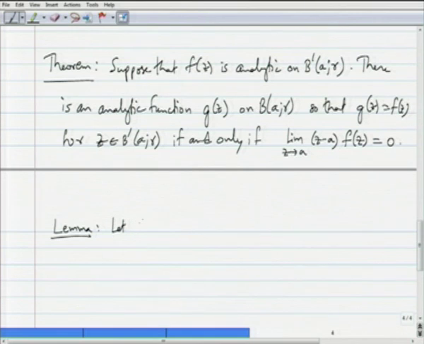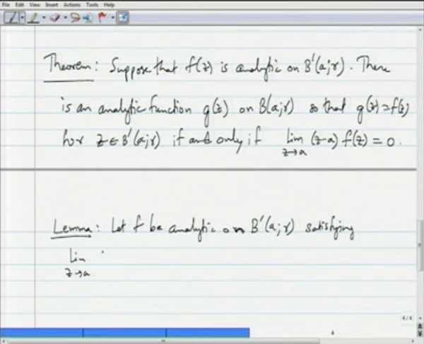Let f be analytic on B prime A R, the deleted disk, satisfying the limit as z goes to a of z minus a times f of z is equal to 0.